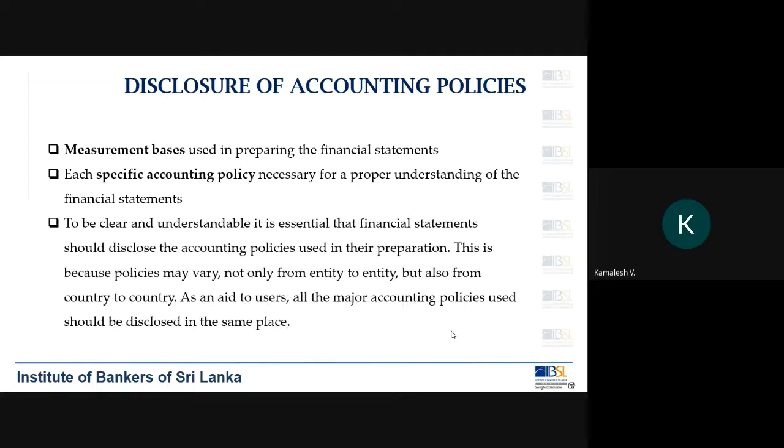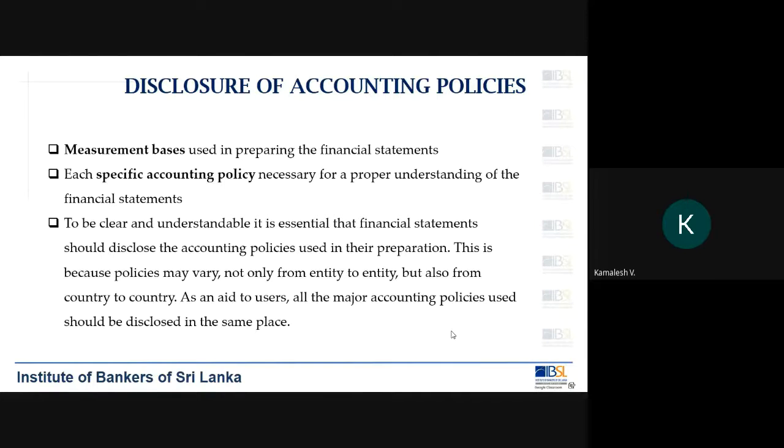And it has to be very clear and understandable. It is essential that the financial statements should disclose the accounting policies used in their preparation. Why? Because a reader will not know how you have prepared the financial statements or what assumptions you have used. So a reader can understand better when you provide the accounting policy.